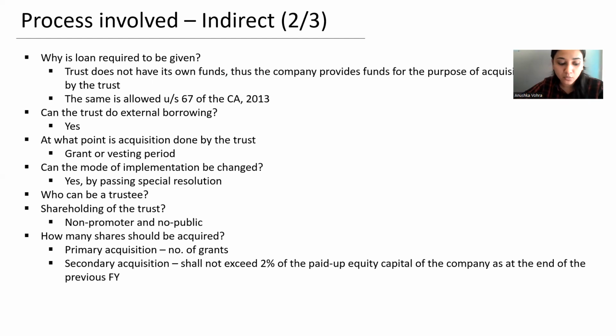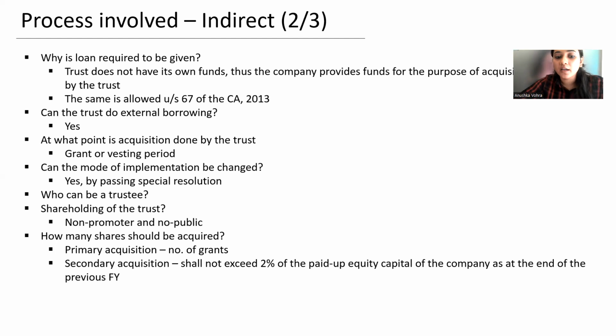How many shares should be acquired? There's a limit in case of secondary acquisition. When the trust is acquiring shares from the secondary market, there's restriction on the number of shares that it can acquire, that it can hold at the end of a financial year, and that it can hold at a certain point of time. The secondary acquisition shall not exceed 2% of paid up equity capital of the company as at the end of previous financial year, and at any point of time it shall not exceed 5% of the paid up equity capital of the company.